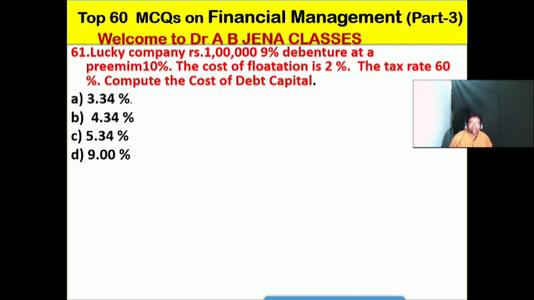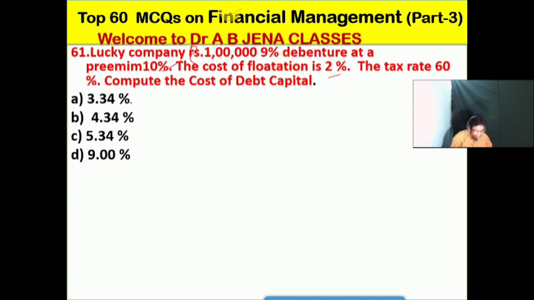So Lucky company has a rupees 1 lakh 9% debenture at a premium of 10%, and the cost of flotation is how much? That is 2%, and the tax rate is how much? It's 60%. So compute the cost of debt.